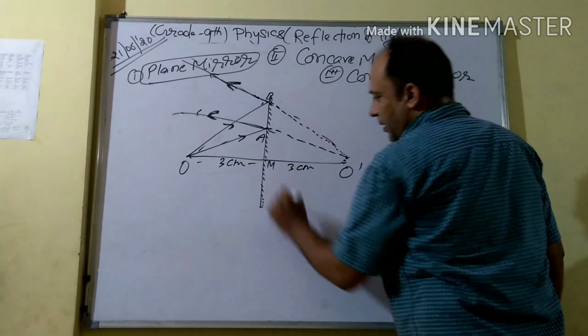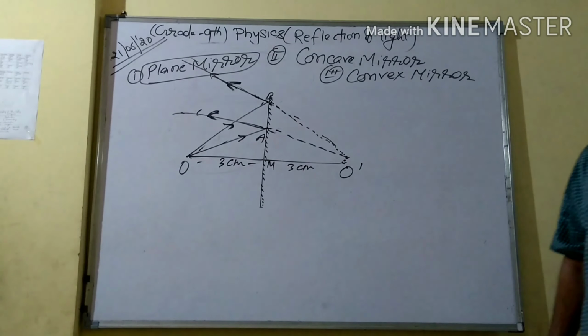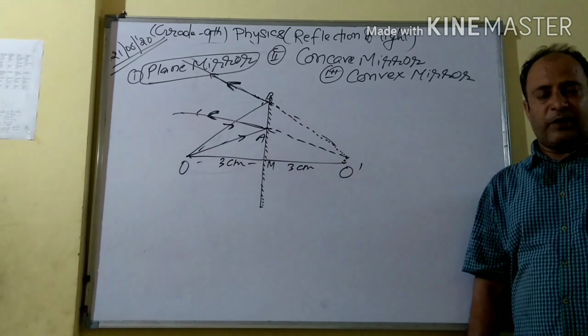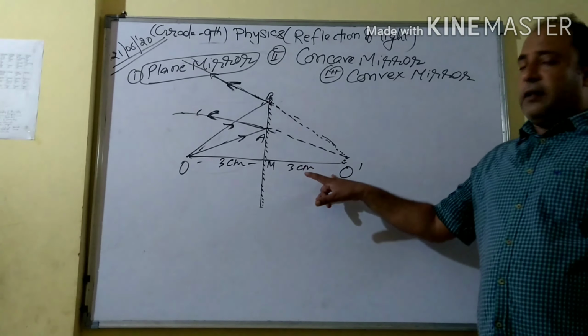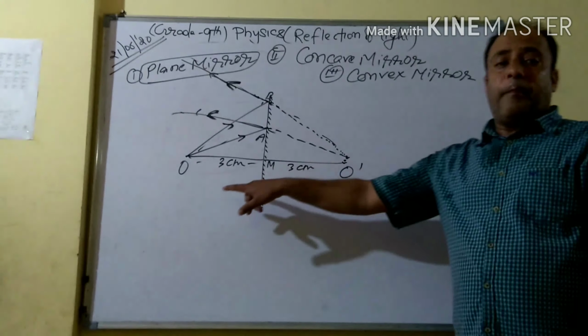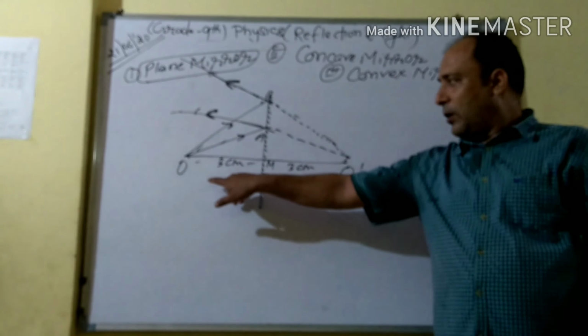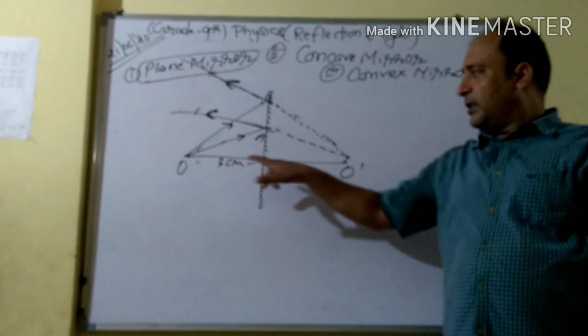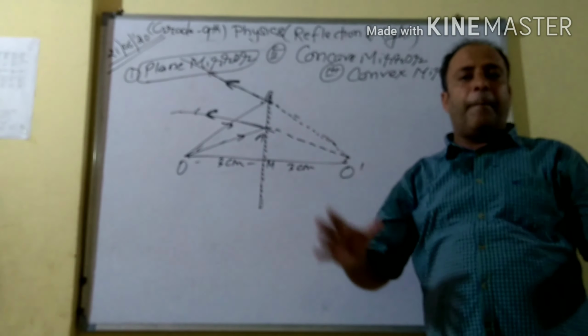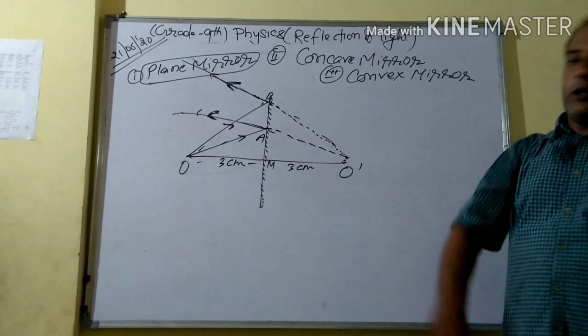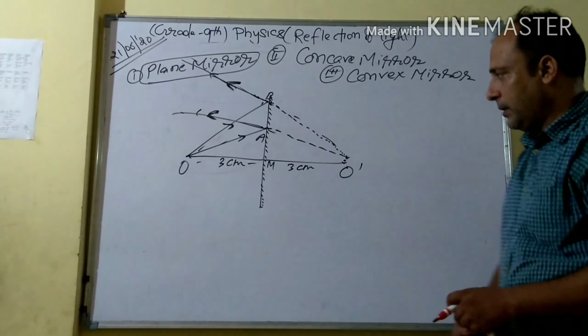That means the object distance is equal to the image distance, right? In a plane mirror, the size, shape and distance are all equal, although it is a virtual image.